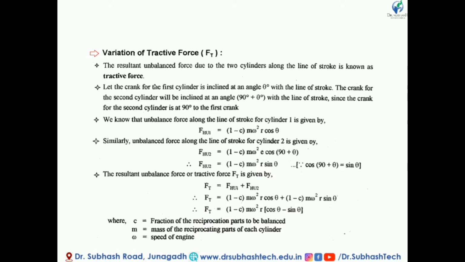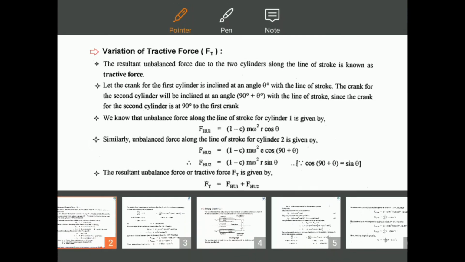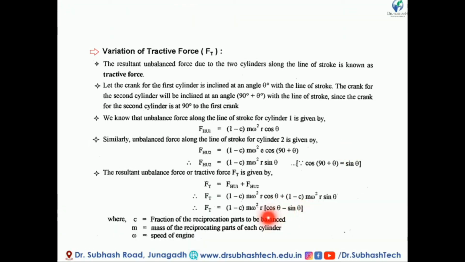The maximum and minimum tractive force depend only on the bracket cos theta minus sin theta, because 1 minus c is constant, m is constant, and omega is constant.